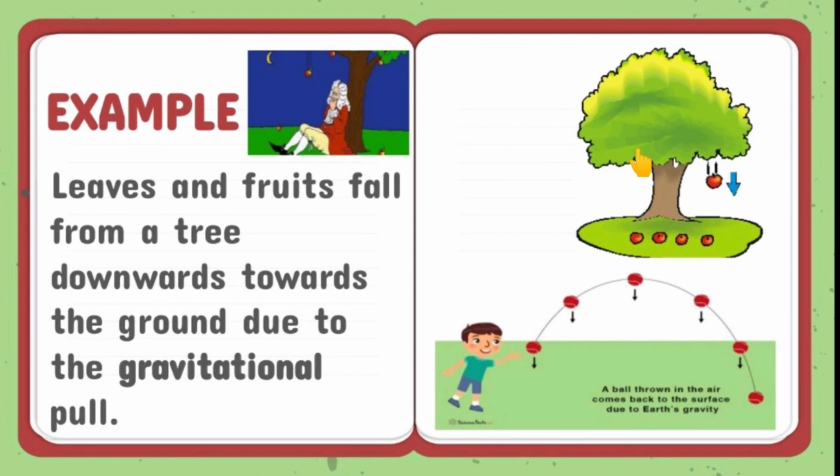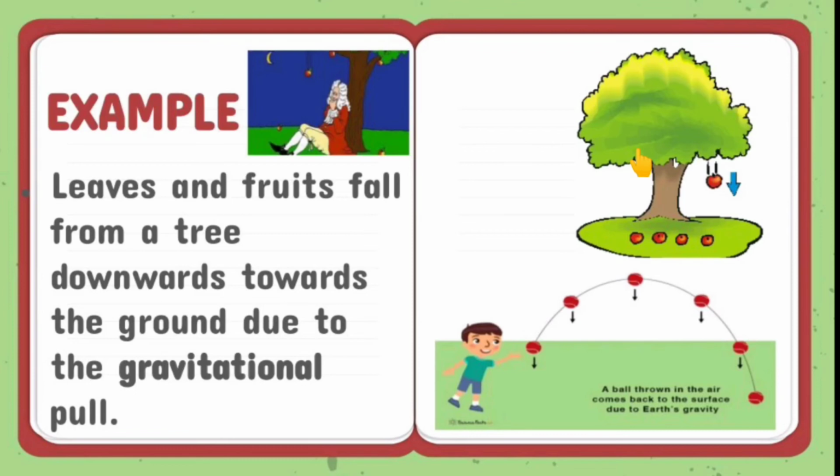You can take the example of Newton. You remember once Newton was sitting under an apple tree and suddenly an apple fell near him and then he concluded the law of gravitational force. So leaves and fruits fall from a tree downwards towards the ground due to the gravitational force.